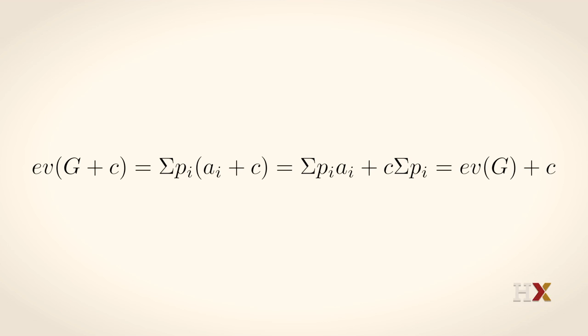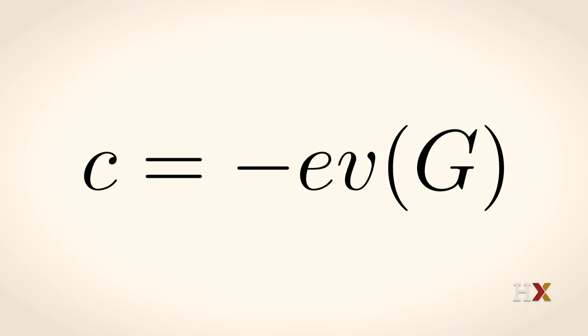Every payoff has been increased by C. So we get the sum of the probabilities times the original payoffs, plus C times the sum of the probabilities. And the sum of probabilities is 1. That last number is just C. So the expected value of the game G plus C is the expected value of the game G plus the constant C.